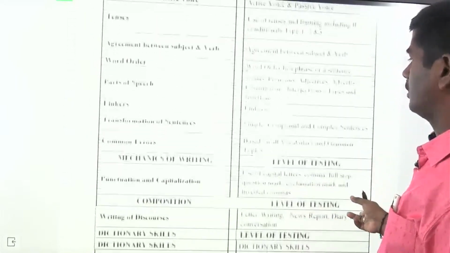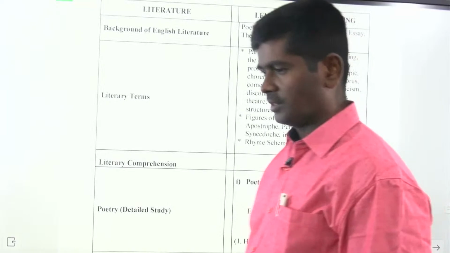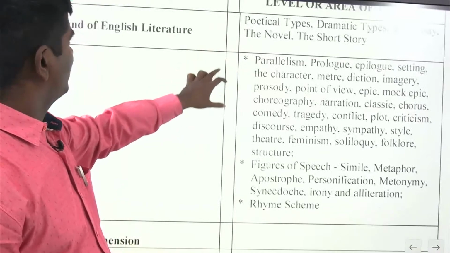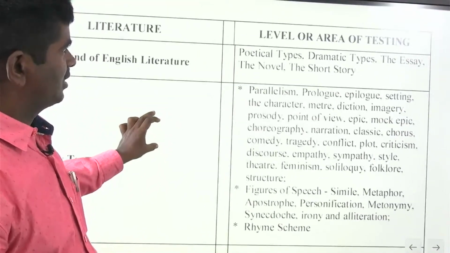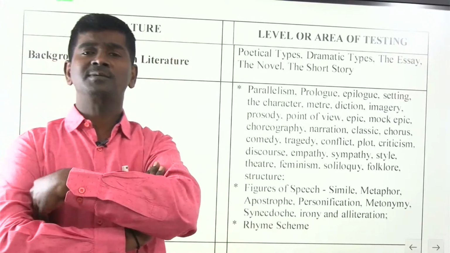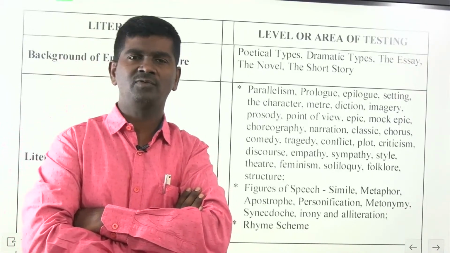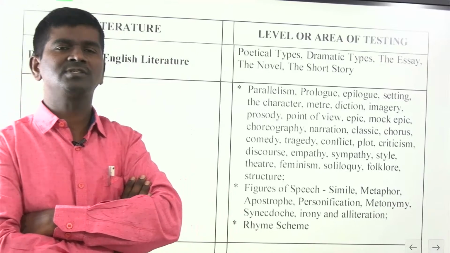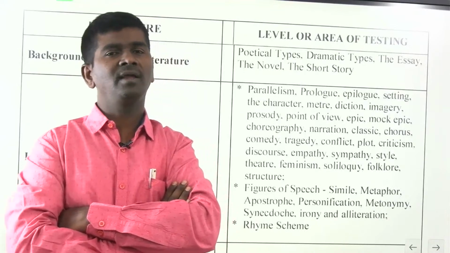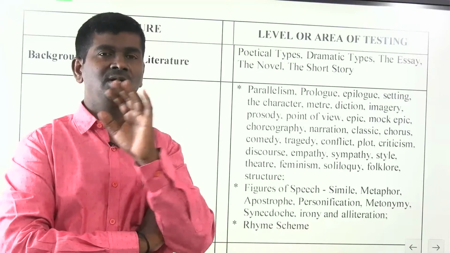So literature, when you talk about the literature, like background of English literature, your focus should be on poetical types. Where you are required to focus on concepts like what is poetry, some definitions. Poetry refers to spontaneous overflow of powerful feelings and emotions recollected in tranquility, given by Wordsworth. Poetry is breath and finite spirit of all knowledge, given by again Wordsworth. So only some popular definitions.